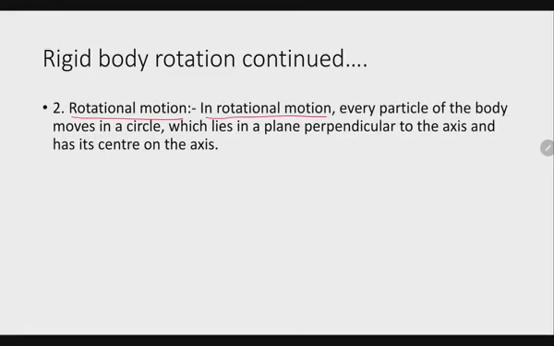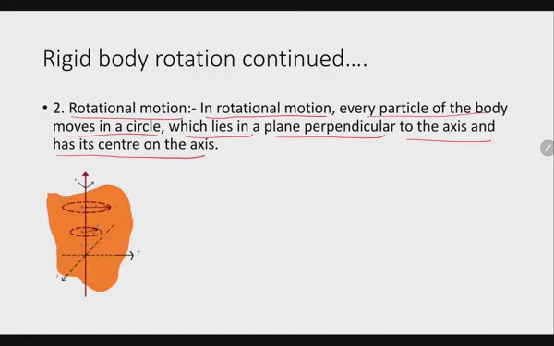In rotational motion, every particle of the body moves in a circle which lies in a plane perpendicular to the axis and has its center on the axis. Like these are the particles. They are describing different circles having different radii. If the particle is at the farthest point, then it will have the bigger radius. All these circles have a common center, that is the center on the axis of rotation. This is the axis of rotation.